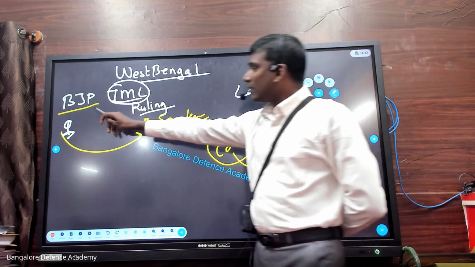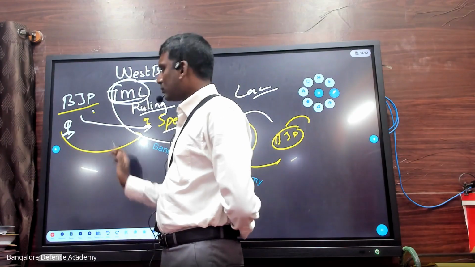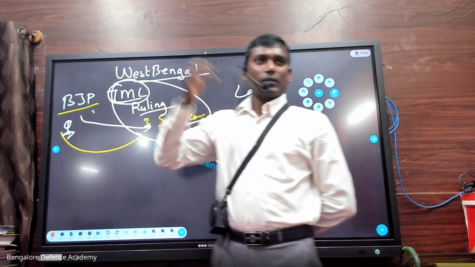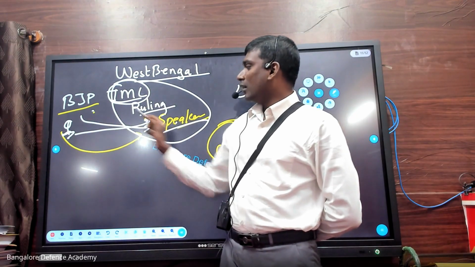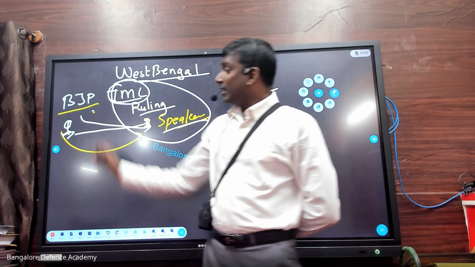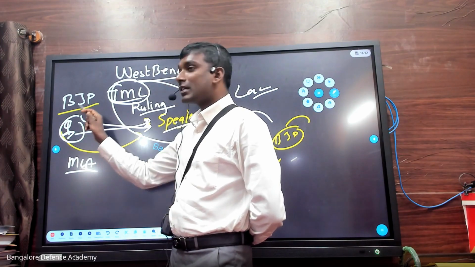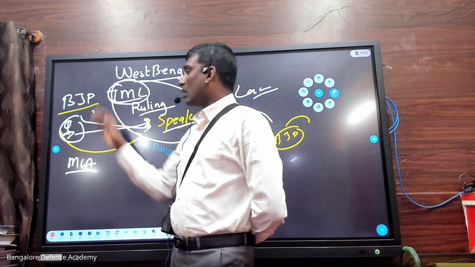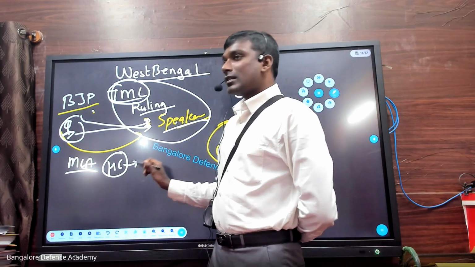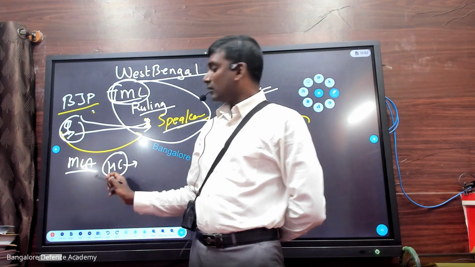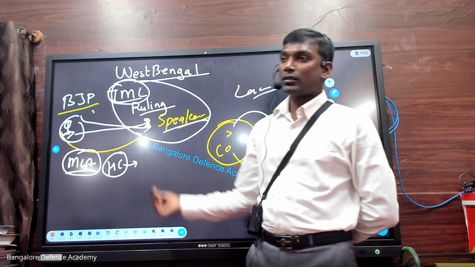So when this man went to this party, there was no action taken. So the case went to the High Court. This guy is going to the High Court, saying this guy has gone here, so we should take action. And he did not resign from the MLA seat. He did not vacate that seat. So now the High Court says that okay, this MLA seat is disqualified according to Schedule number 10.